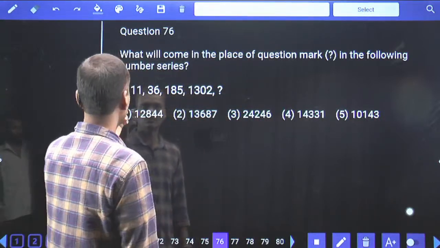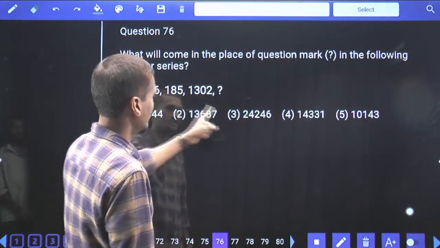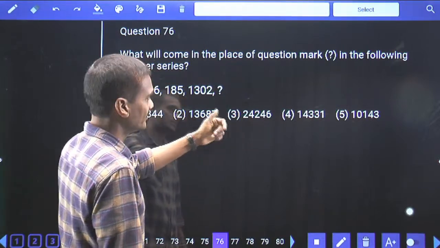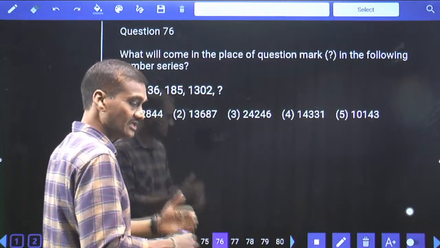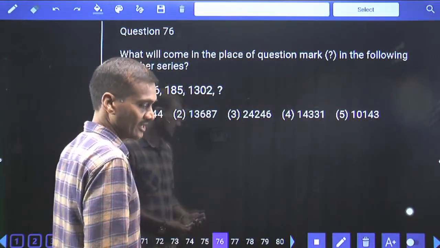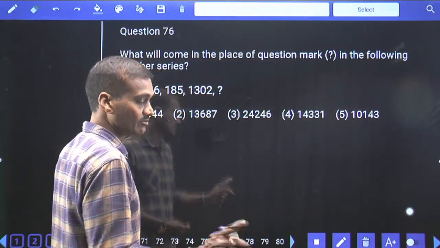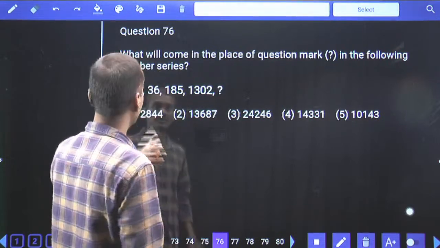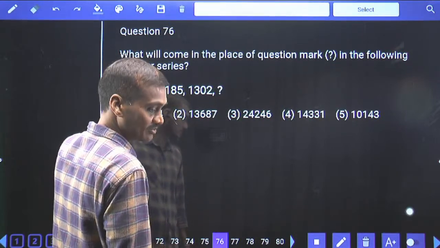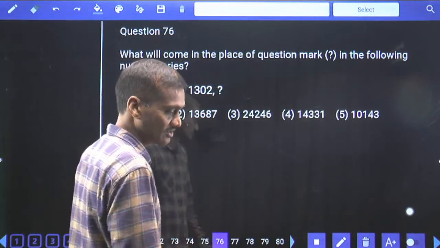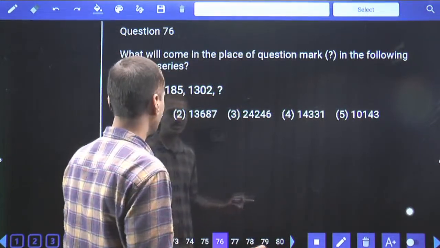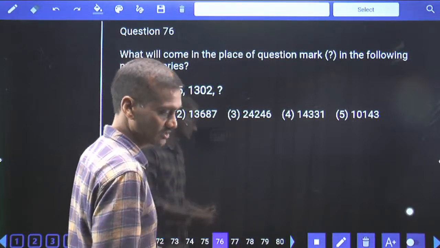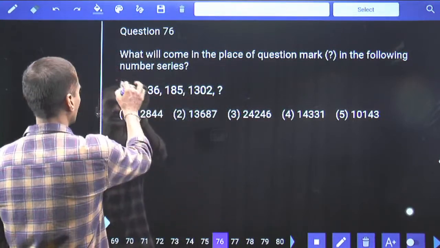Now in this, 5 numbers starting with 5, and the choices if you observe here, they are 10,000, 14,000, 24,000 and so on. As the numbers are increasing at a very fast rate, it must be under which category? Product or combination. But as 5 and 11 cannot be related in the product, hence it must be under combination. First we need to determine the model. Once the model is determined, in the same model we need to work out the question. Then 5 and 11, how to start this one?